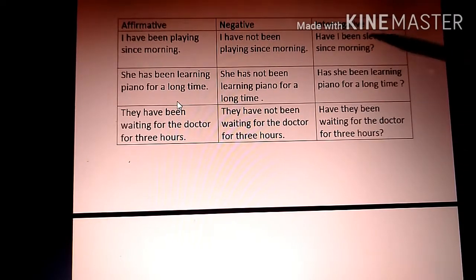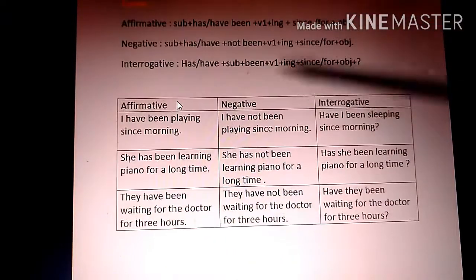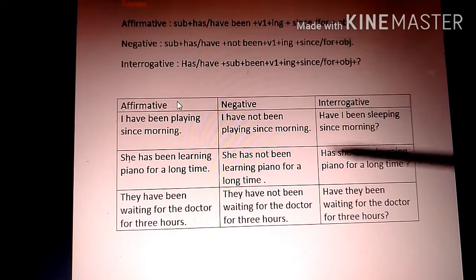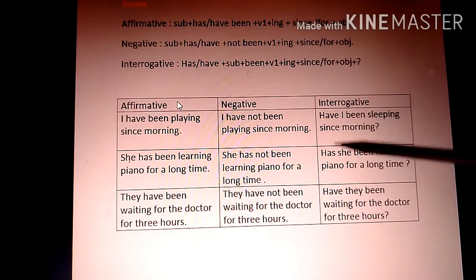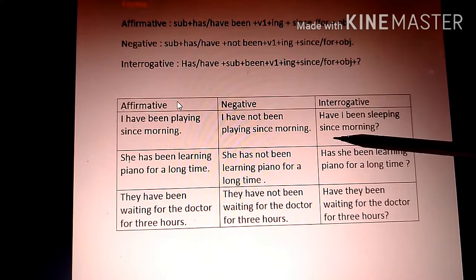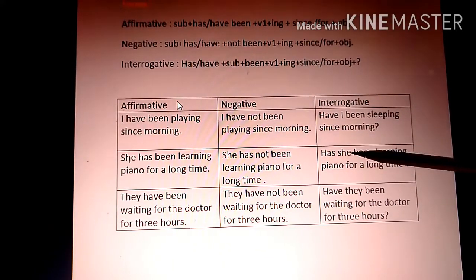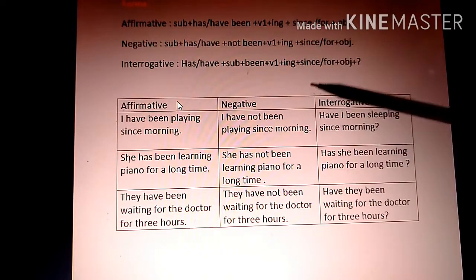So you see the rules first and then see the examples. When you see them clearly, if you relate them and compare them, then you will get to know how I have formed these sentences. Listen to the video at least 3 to 4 times. When you hear it 3 to 4 times, you will be very much clear with the formation of the sentences and you will be able to do the worksheet which I will be providing in the PDF.